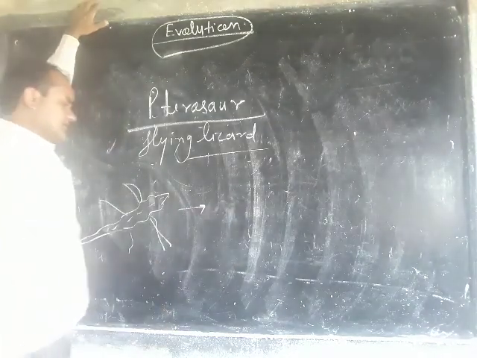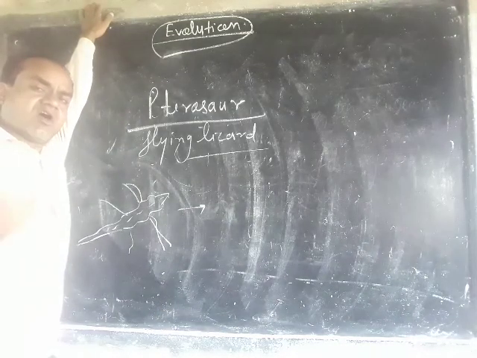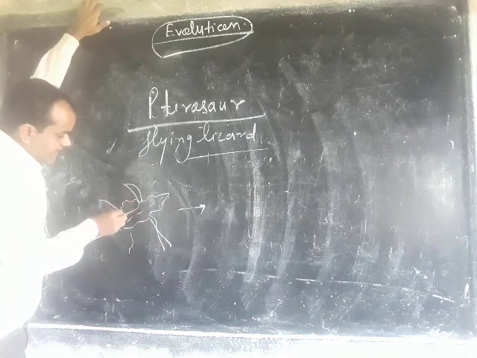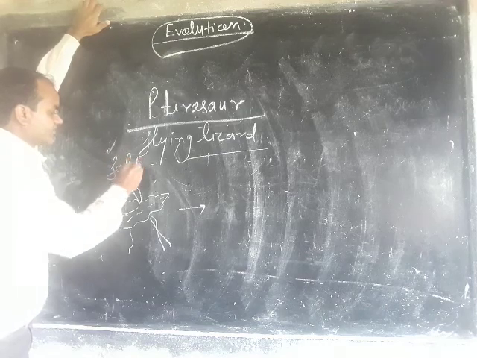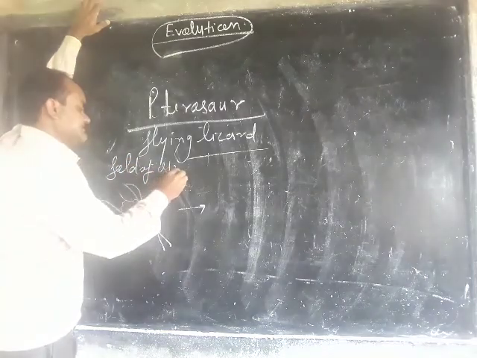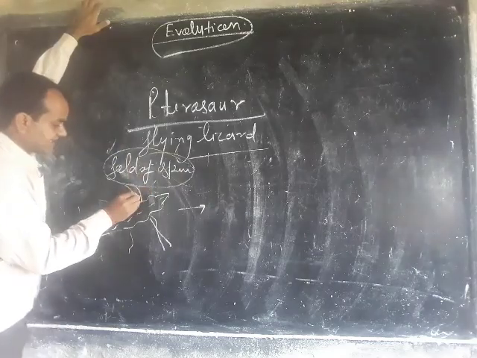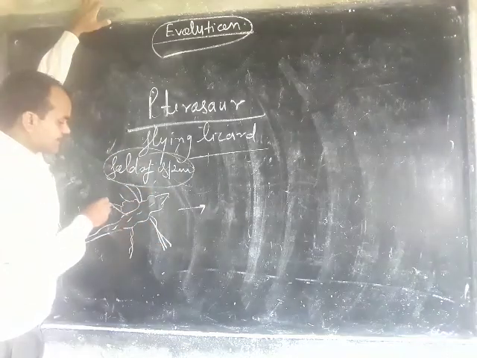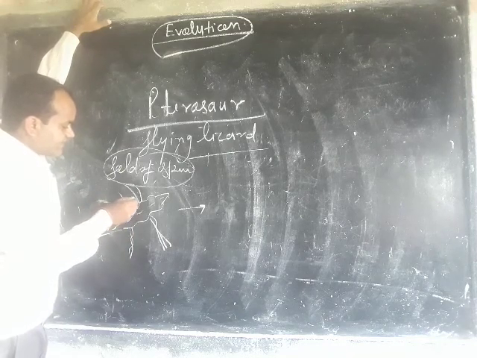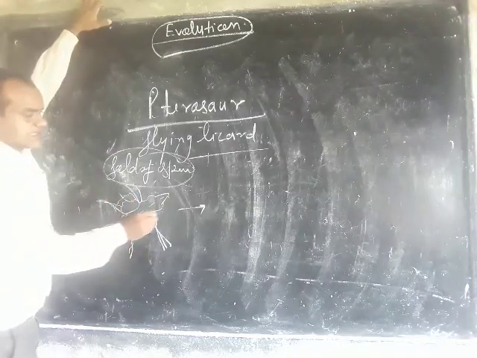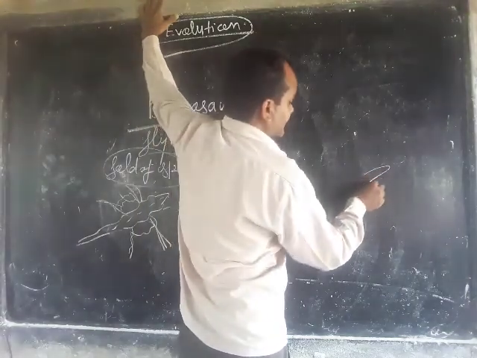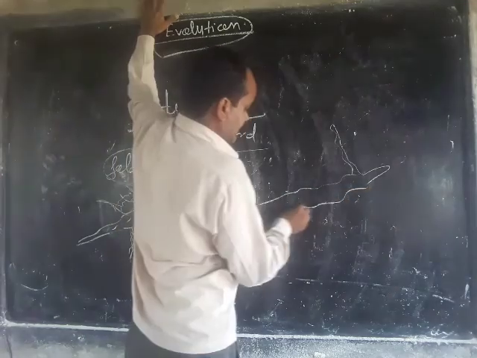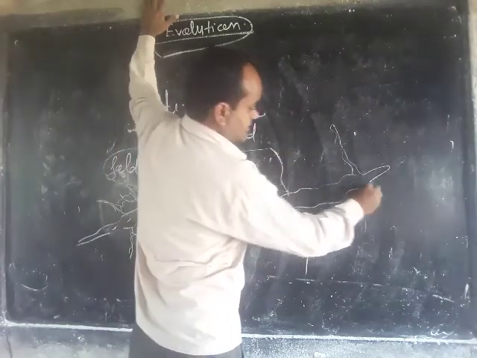But some changes evolved in this lizard. A type of fold of skin is produced in between the feet, the foreleg and hind leg, and this folding ultimately increases in size like this.